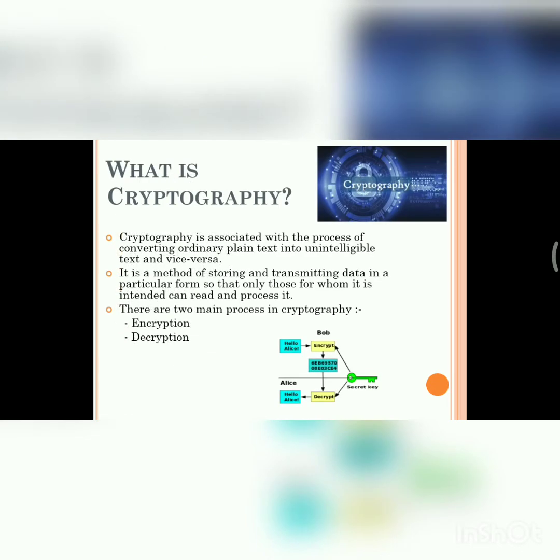For this project, we have to know what is cryptography. Basically, cryptography is associated with the process of converting ordinary plain text into unintelligible text and vice versa. It is the method of storing and transmitting data in a particular form so that only those for whom it is intended can read and process it. Cryptography includes two main processes: first, encryption and second, decryption.